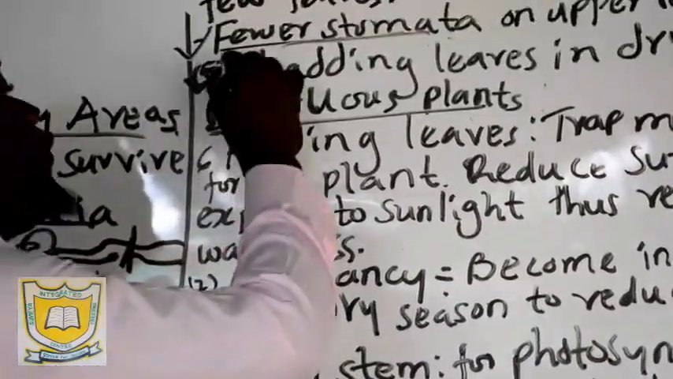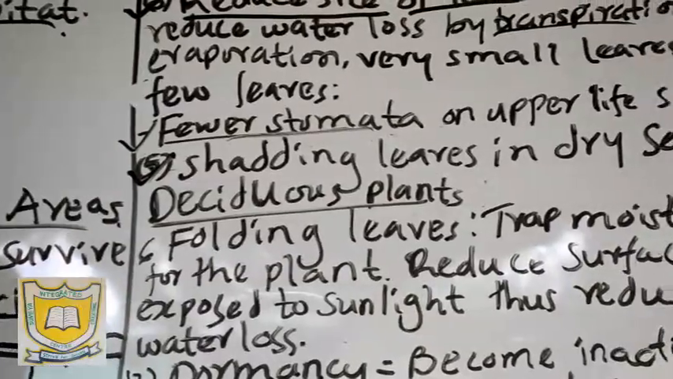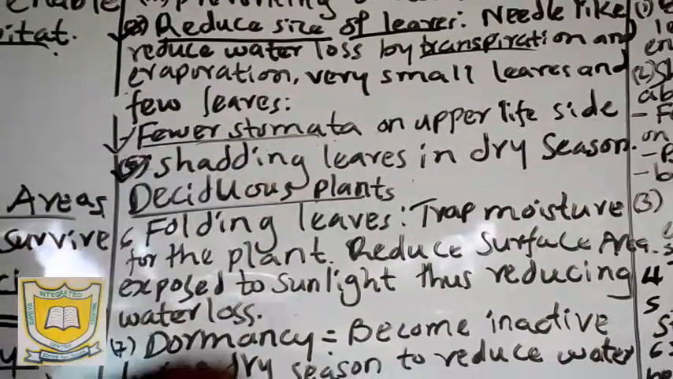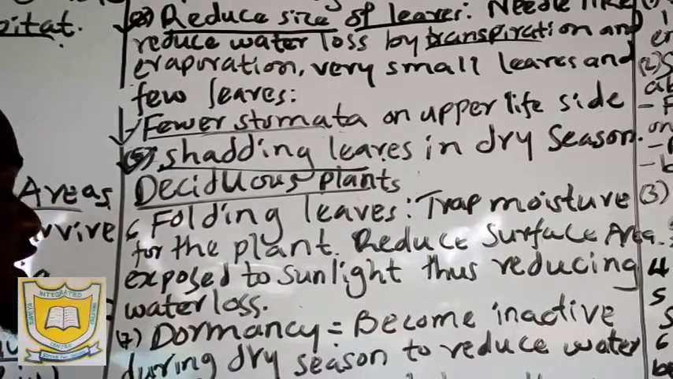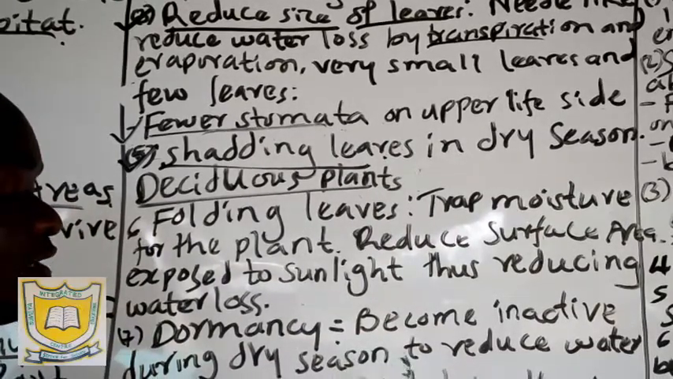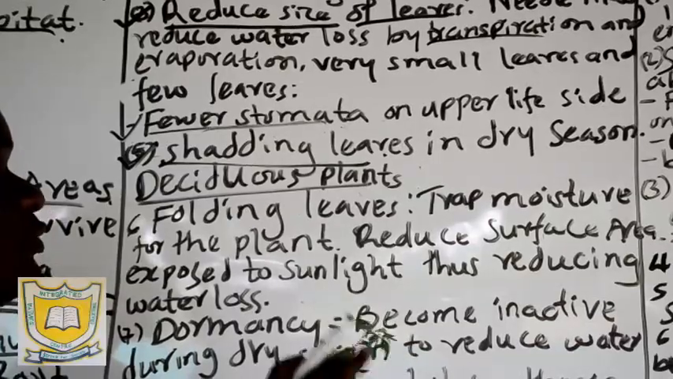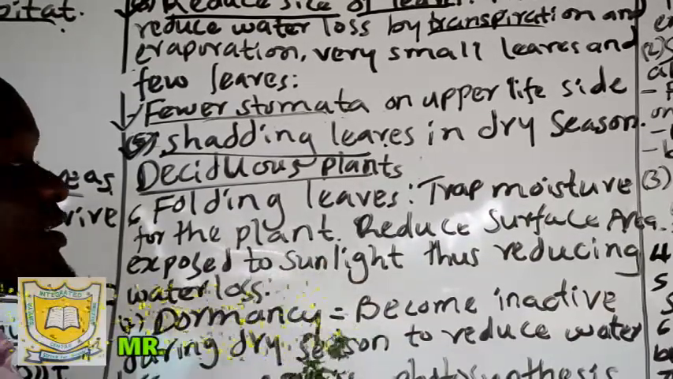Now, we have those plants that are still found in dry regions, but they also have another adaptation, which is that they shed leaves. Shedding of leaves is just that after some time a plant removes its leaves, so that you may think the plant has dried up, but it's not dry.